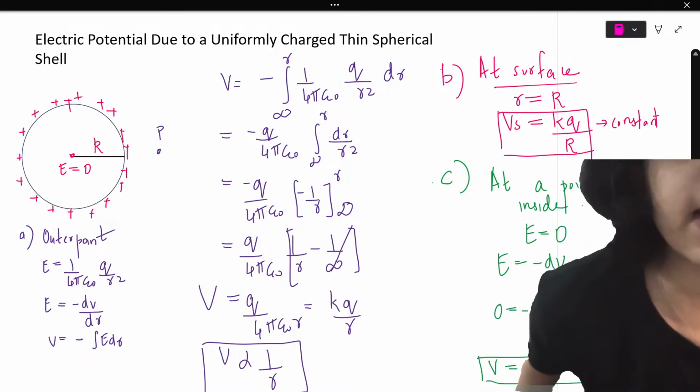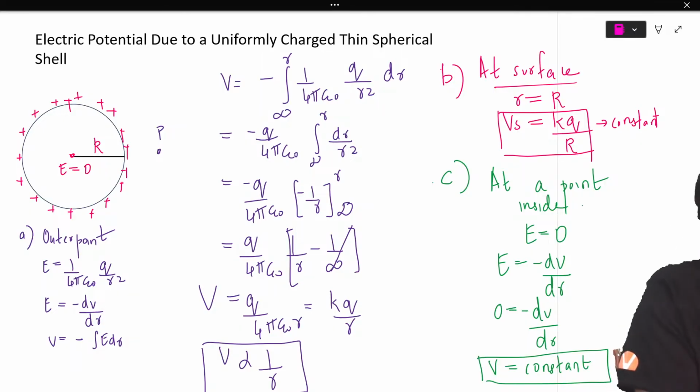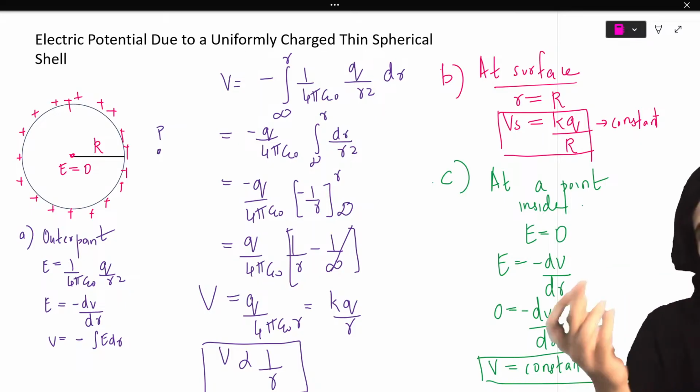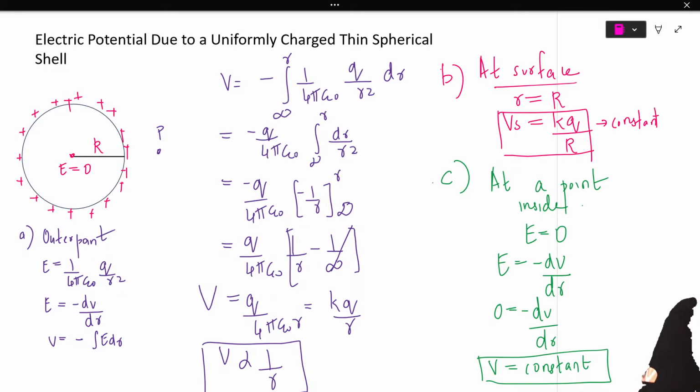What are the 3 cases? The first case is the electric potential at an outermost point, and then I have electric potential due to a charged spherical shell at the surface, and then I have it at a point inside. Is all 3 clear to all of you, these 3 cases?